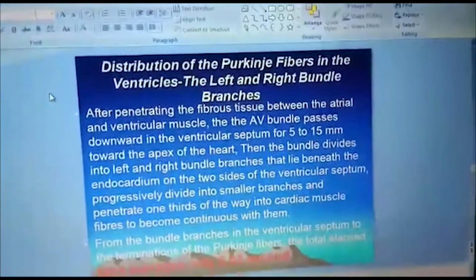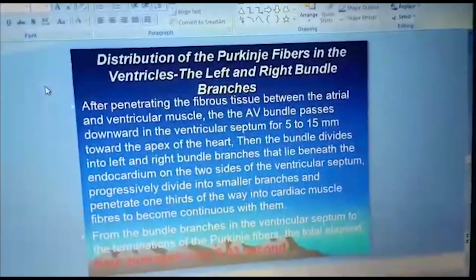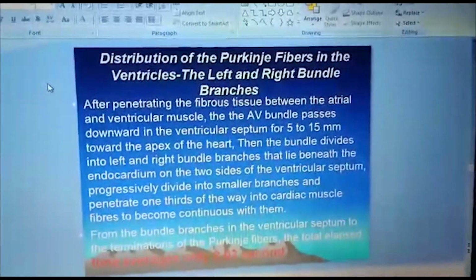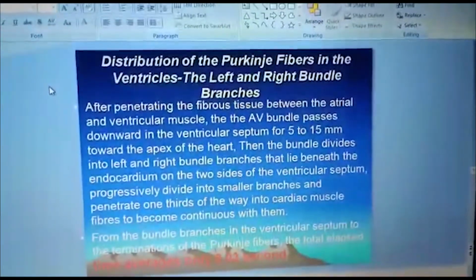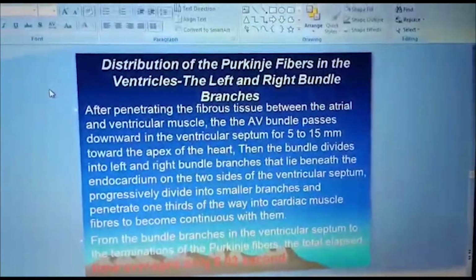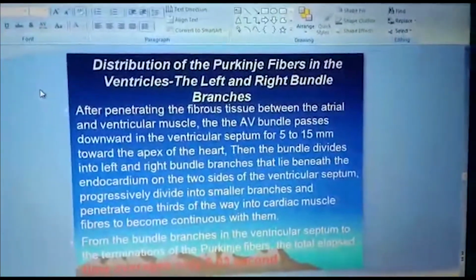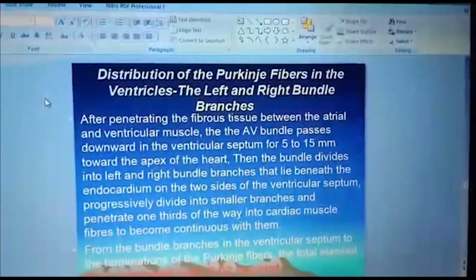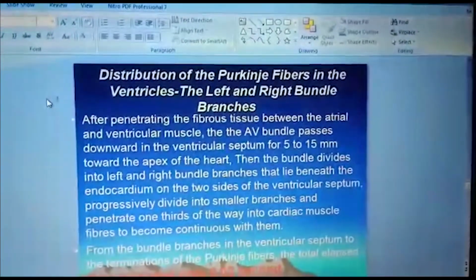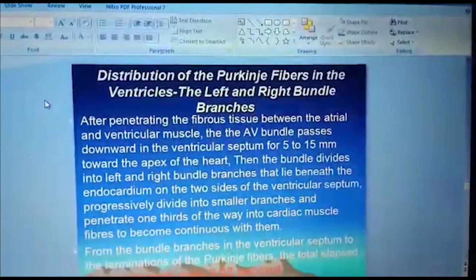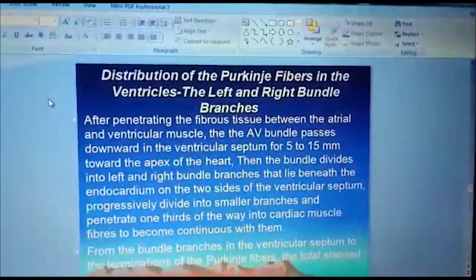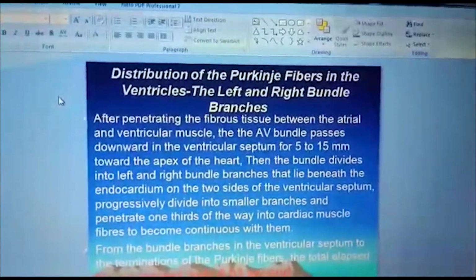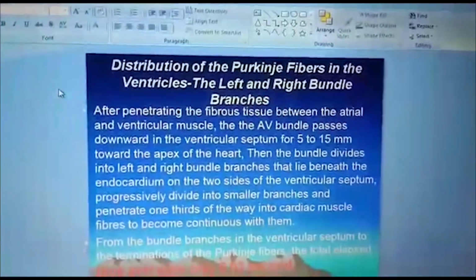Distribution of the Purkinje fibers in the ventricles is through the left and right bundle branches. After penetrating the fibrous tissue between the atrial and ventricular muscles, the AV bundle passes downwards in the ventricular septum for 5 to 15 millimeters towards the apex of the heart. Then the bundle divides into the left and right bundle branches that lie beneath the endocardium on the two sides of the ventricular septum, progressively divide into smaller branches and penetrate 1/3 of the way into the cardiac muscle fibers to become continuous with them.